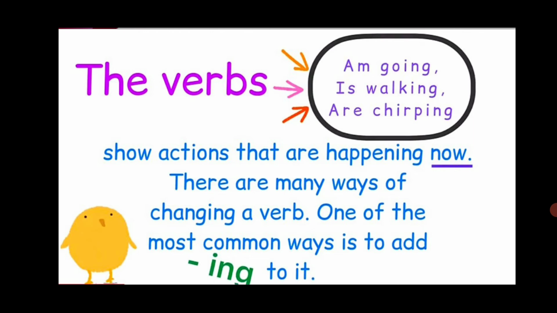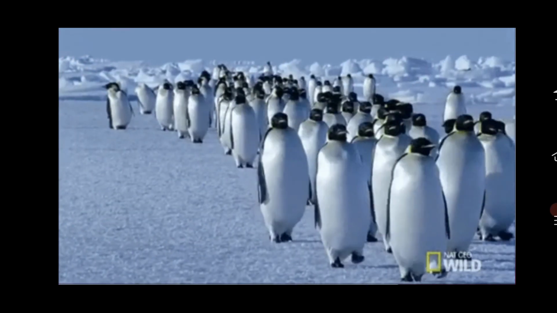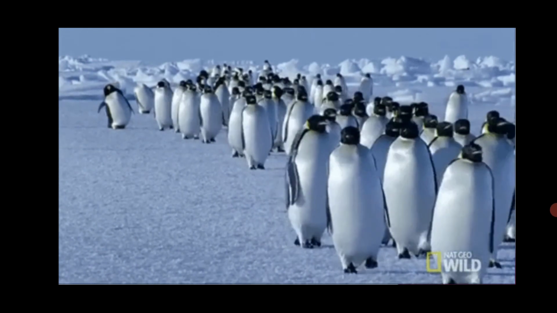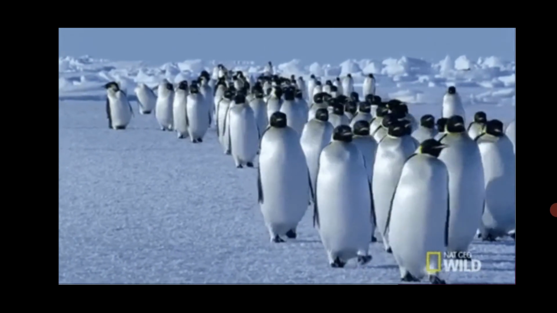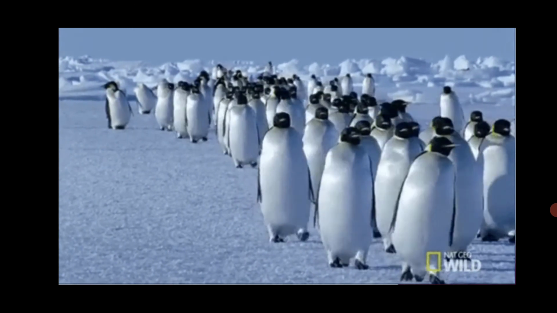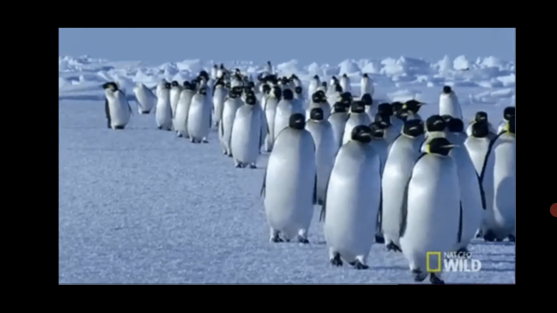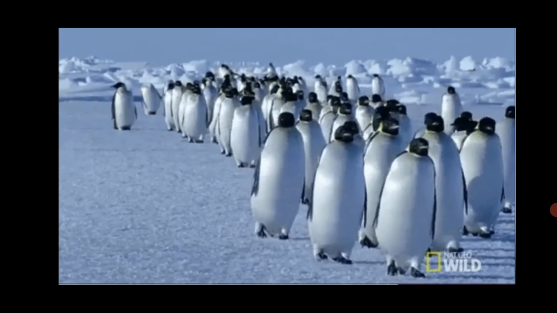Now next, students. For example, we will see some action words. Okay, what the action is going on now? Walking.